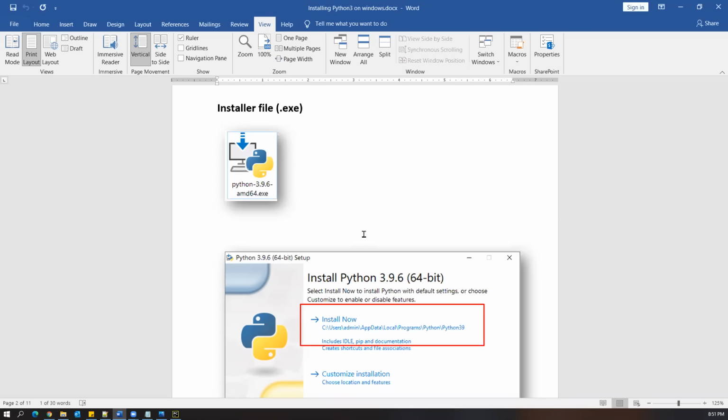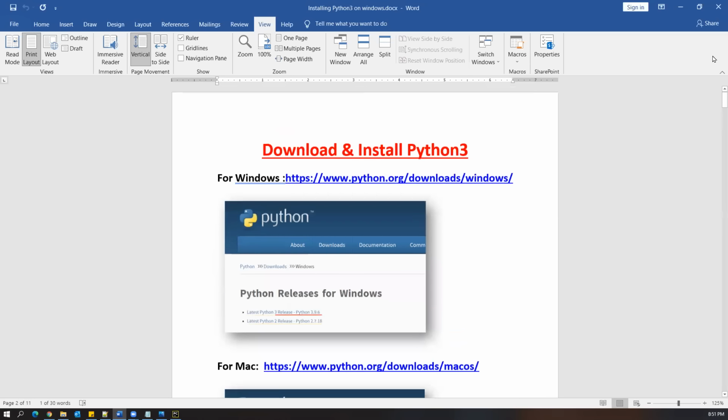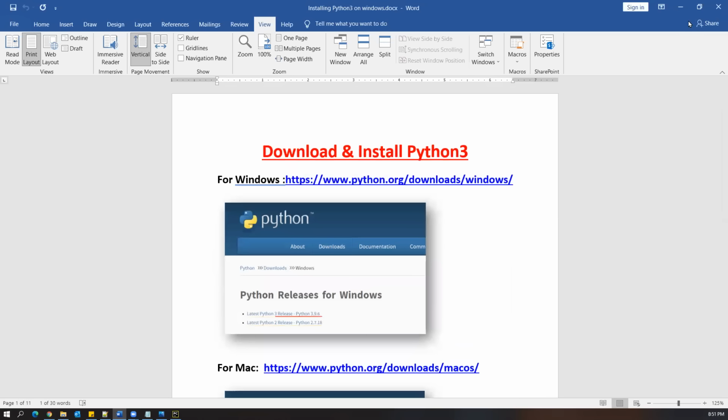Because in the real-time environment you don't use the Linux operating system to write automation code. Linux is basically used for the servers. If you want to install any database servers or web servers, the Linux machine will be used. Even Mac will not be used most of the time. Fine, I'll share this document and you can try to install Python first and install PyCharm and